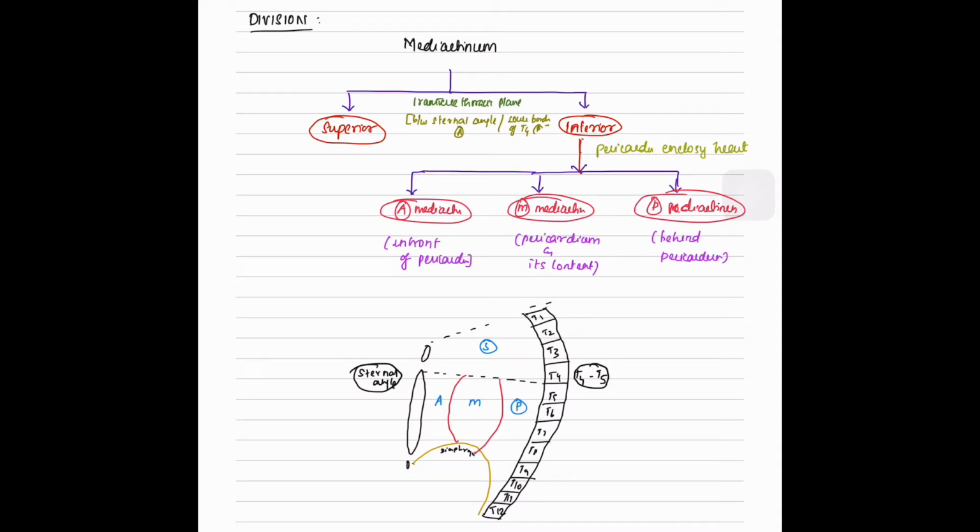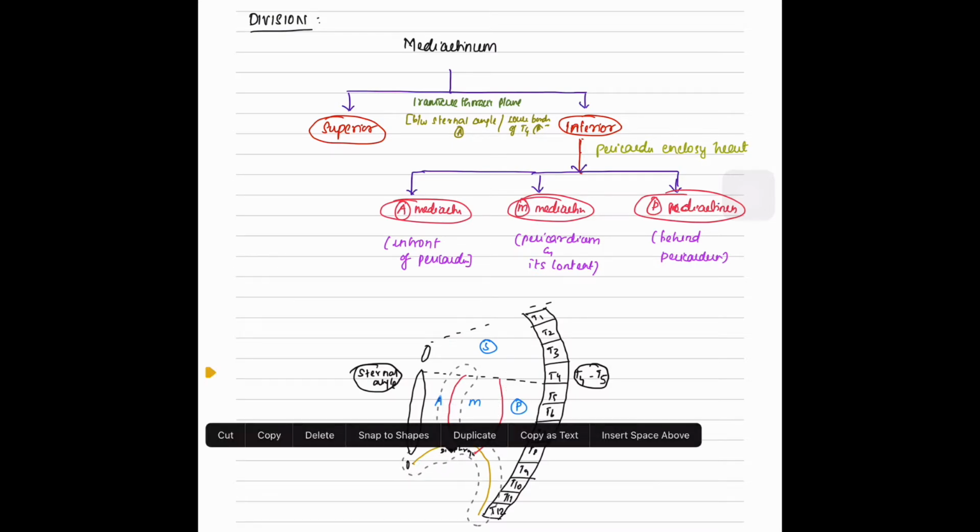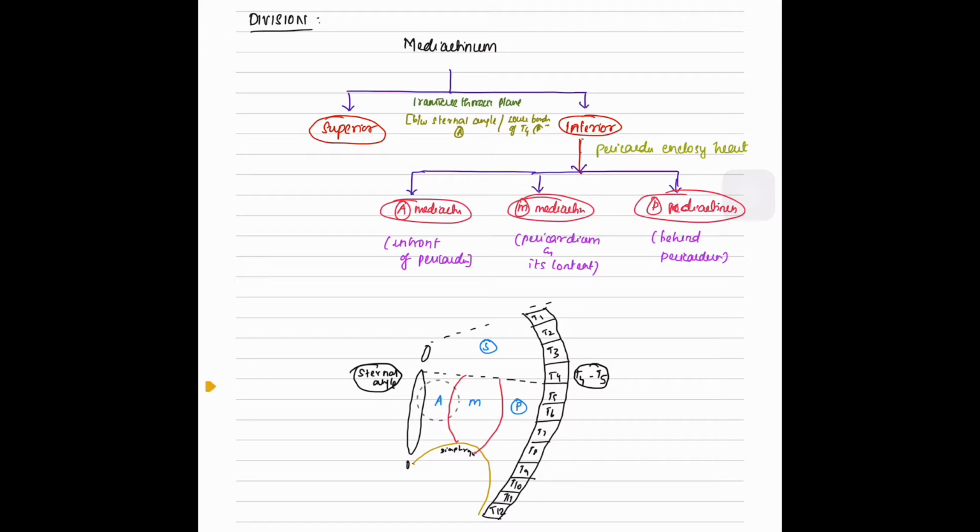The inferior mediastinum is further subdivided into anterior mediastinum, middle mediastinum, and posterior mediastinum by the pericardium enclosing the heart. Anterior to the pericardium is the anterior mediastinum, the pericardium and its content is the middle mediastinum, and behind the pericardium is the posterior mediastinum.